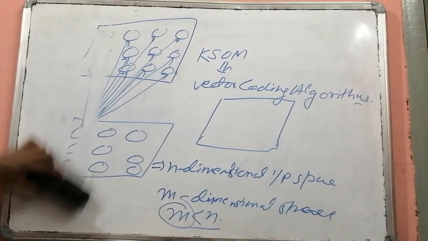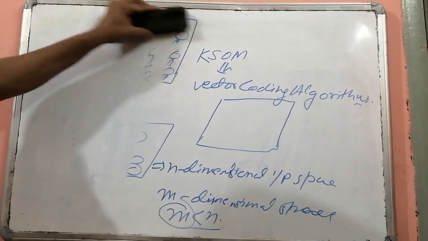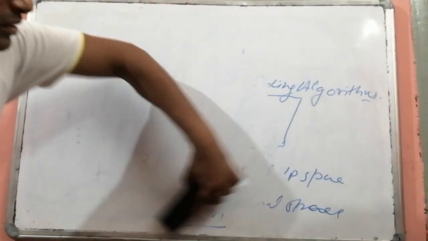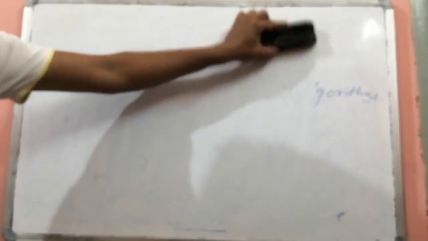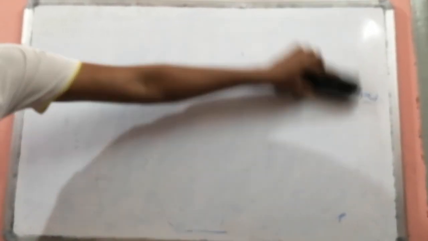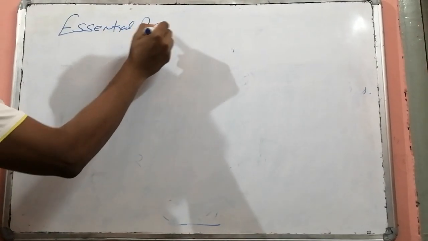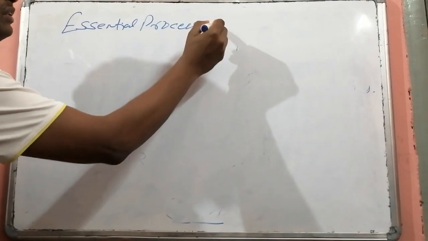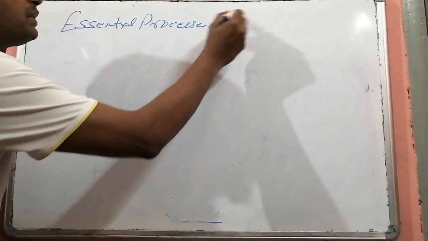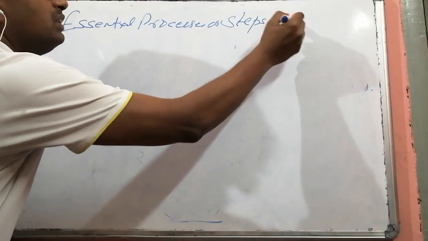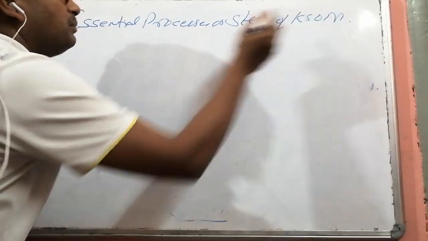There are 3 steps in Kohonen's self-organizing map based neural networks, or you can say there are 3 essential processes or steps of Kohonen's self-organizing maps.